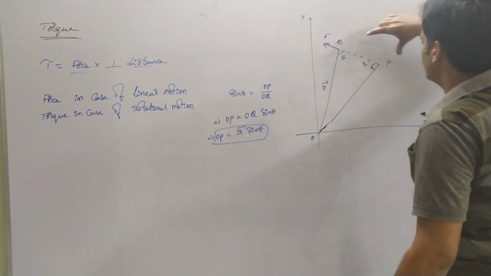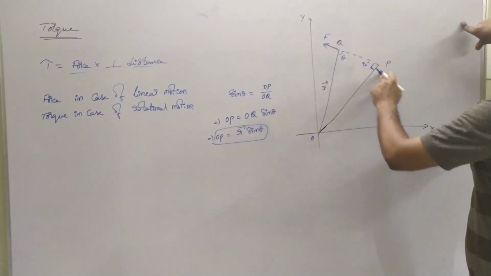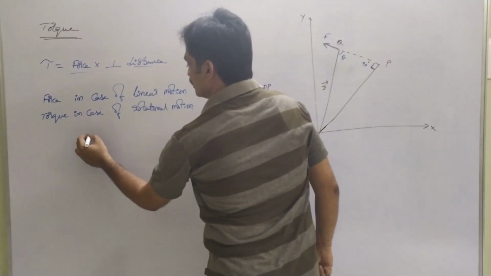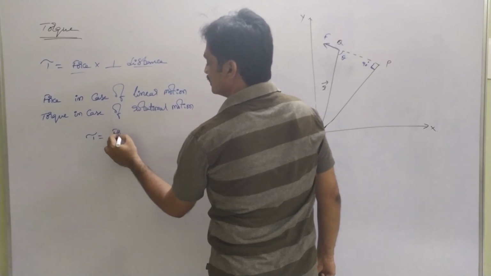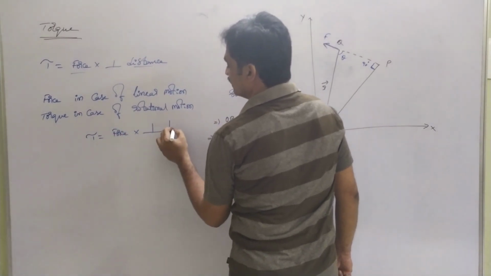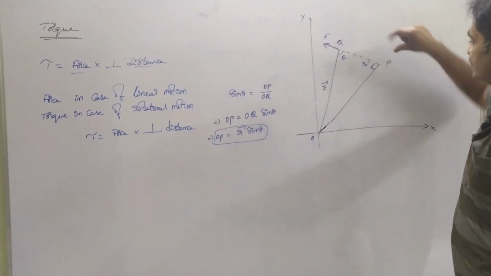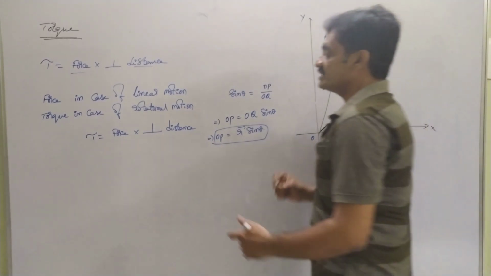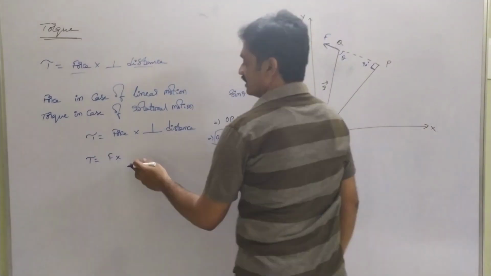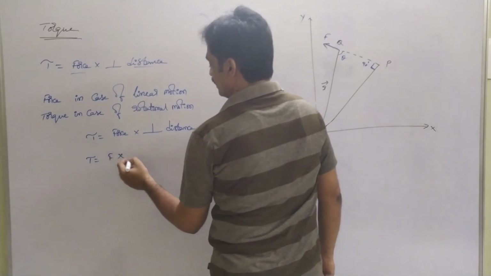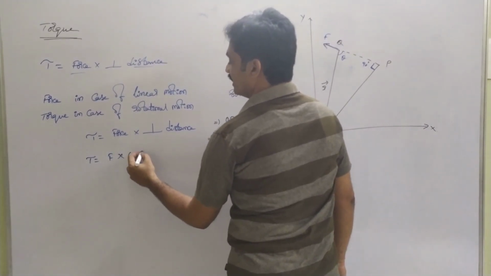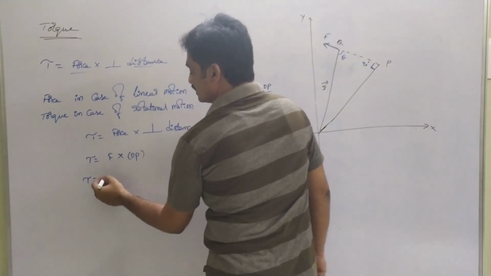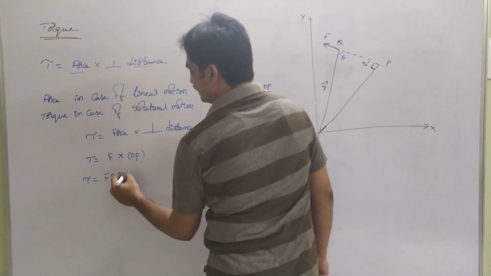Now we have to represent the torque. Observe that we consider it as a perpendicular distance, and the force is applied along the line PQ. Then torque is given as force into perpendicular distance, where the perpendicular distance is OP and the force is acting along PQ. So the torque tau is equal to F into OP, where OP is equal to R sin theta. Then we can represent it as tau equals F R sin theta.